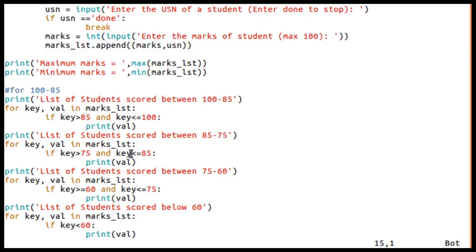Instead of using 1, 2, 3, 4 for loops, we can do the same using only one for loop. Instead of 4 for loops, we can use 4 lists, and using a chained conditional we can implement this. That also I will show you.